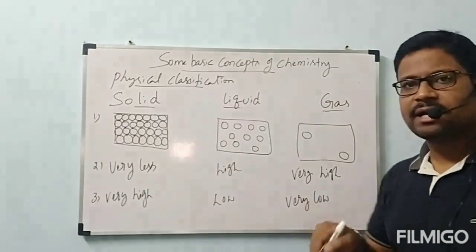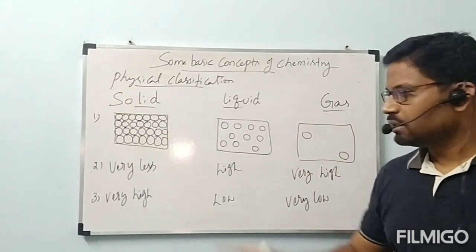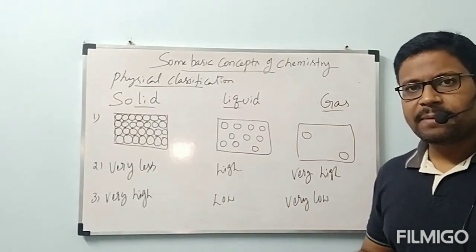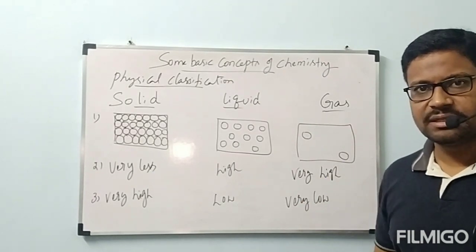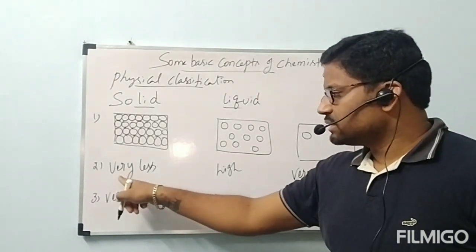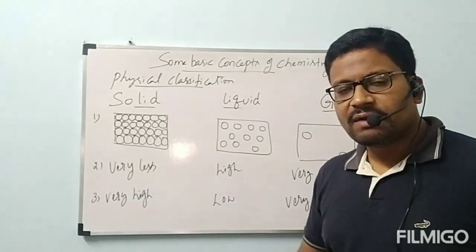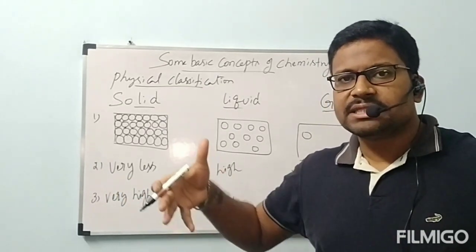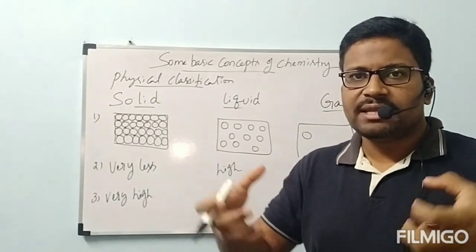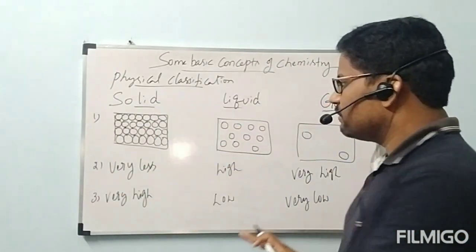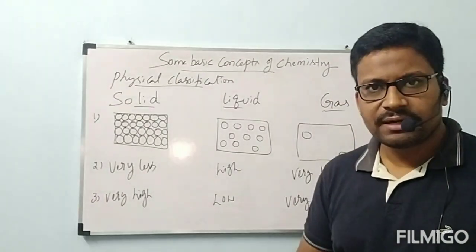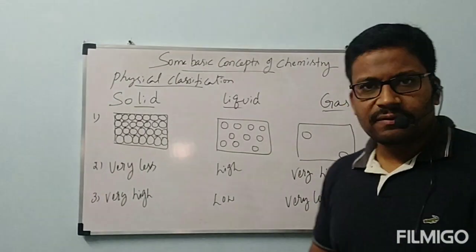This third point is regarding interparticular force. The second point is regarding interparticular distance. Both are inversely proportional, opposite to each other. When the distance is very less, the force will be very high. When the force is very high, only then are the particles very close to each other. This is about the three major differences between solid, liquid and gas. Next, the fourth one we will see.